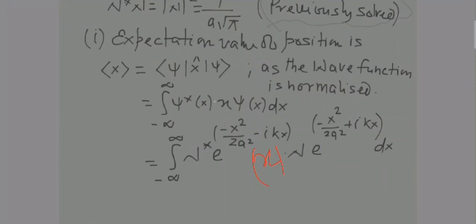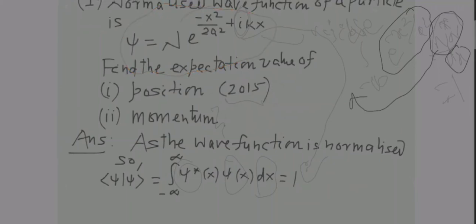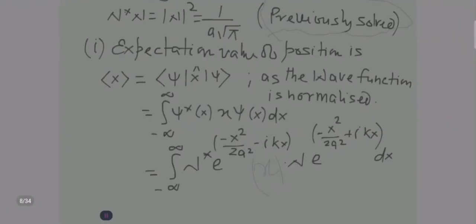So psi star will become your n star, this thing. How? Because the value of psi has been given to you. And so you can basically take the star value, the complex conjugate, in which i will be replaced by minus i, and n will become n star.